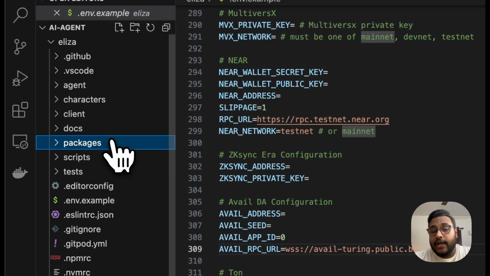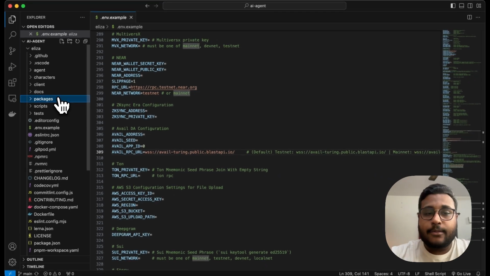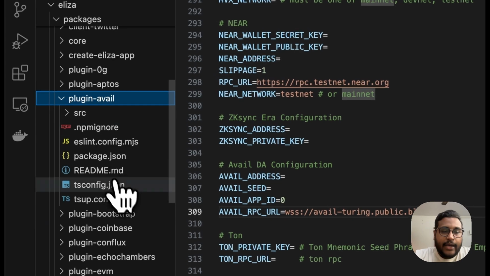So how the AVAIL plugin looks and how it works, and then we'll do a demo. We'll show you a character config and how to import it. There's an AVAIL plugin here, and you can see there's a bunch of things here, right?